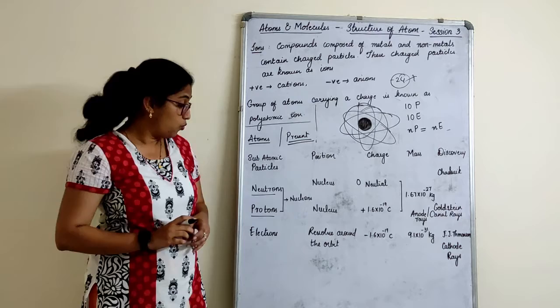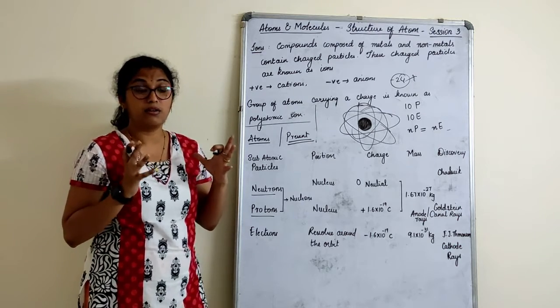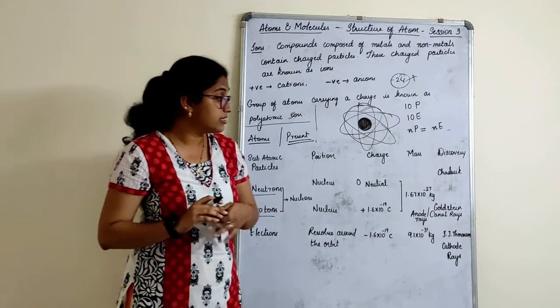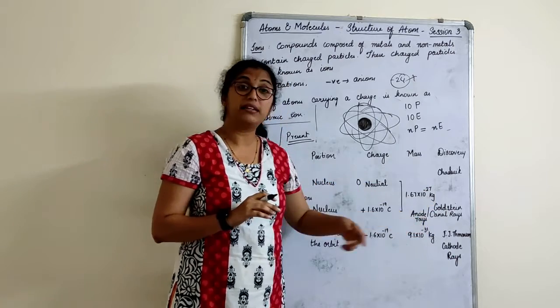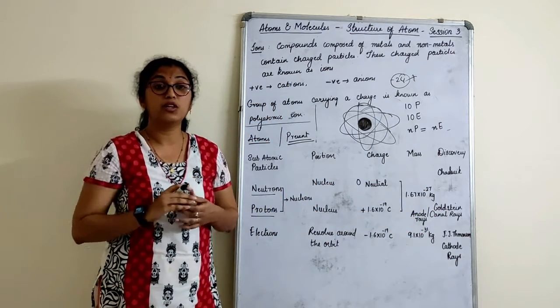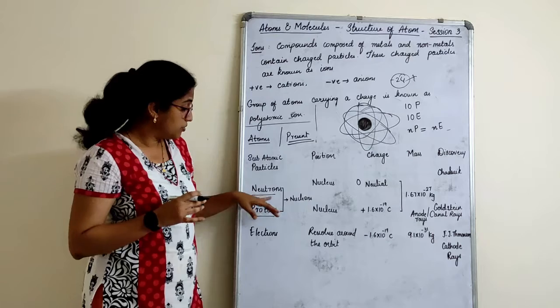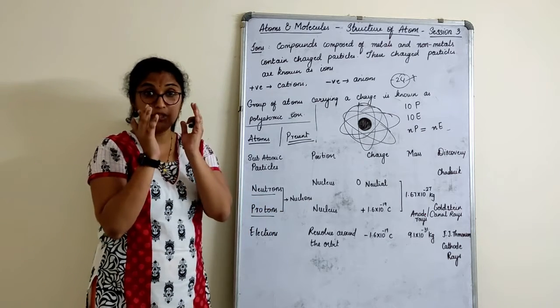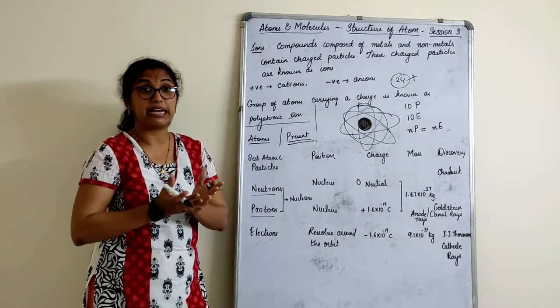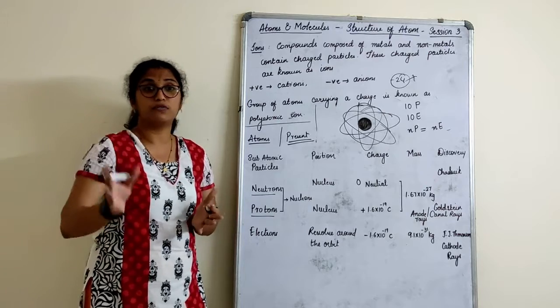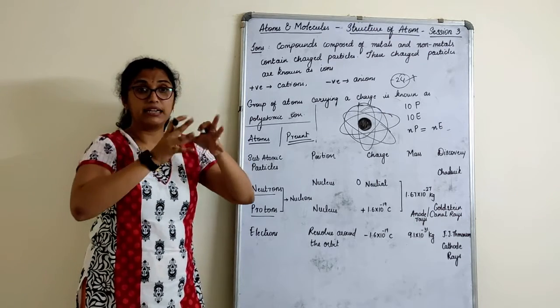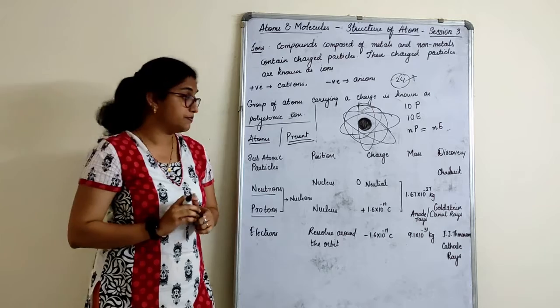Now understood? Where is the whole mass located in the atom? This is 10 raised to minus 27 and minus 31. If you see the zeros, which has more mass? Neutrons and protons, which are in the nucleus. That decides everything. The whole mass of an atom is located in the nucleus of an atom.